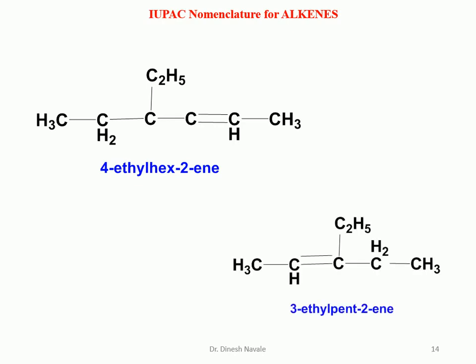So the next compound we have. What will be the first rule? Select the longest possible carbon chain. So it is carbon number 1, 2, 3, 4, 5. So it is a pentane. We have to give the lowest possible number to the functional group, the olefin. So numbering will start from the left-hand side. This is carbon number 1, carbon number 2. So the carbon-carbon double bond is present between carbon number 2 and carbon number 3. We have to always utilize the lowest number. So it is going to become pent-2-ene. And again the substituent is present at carbon number 3 and the substituent is ethyl. So it will become 3-ethylpent-2-ene.